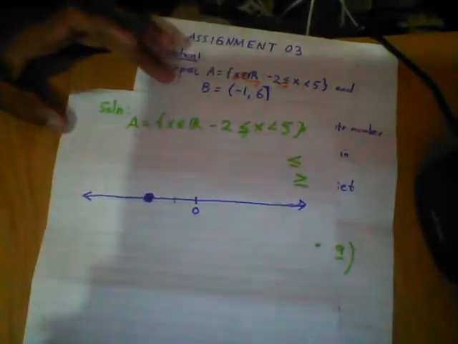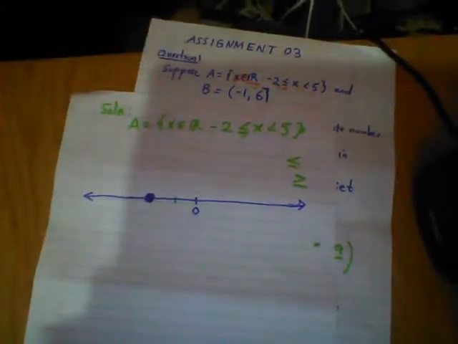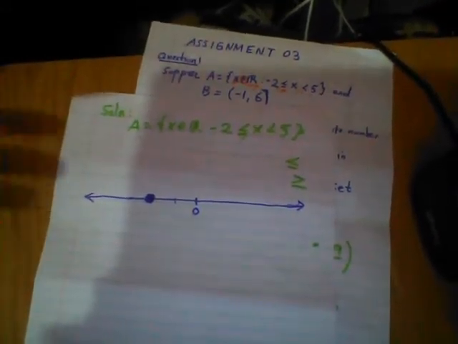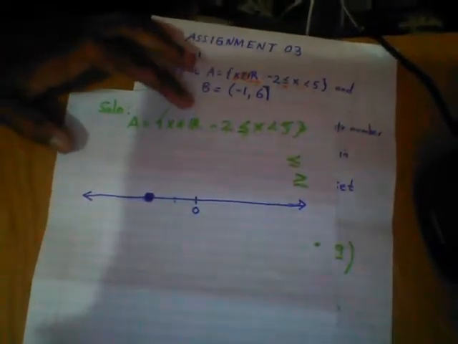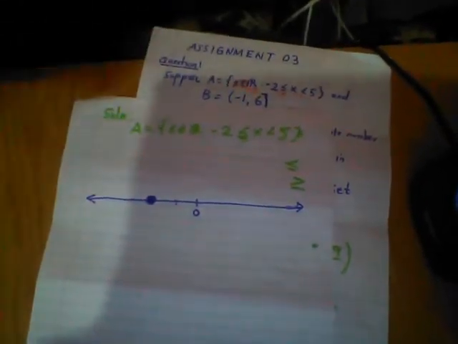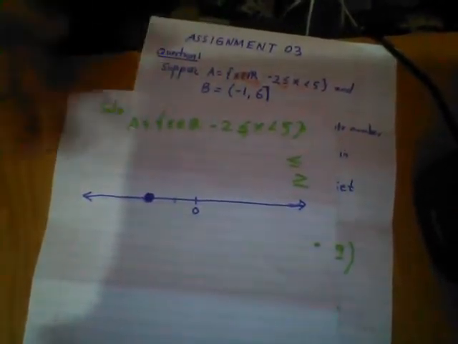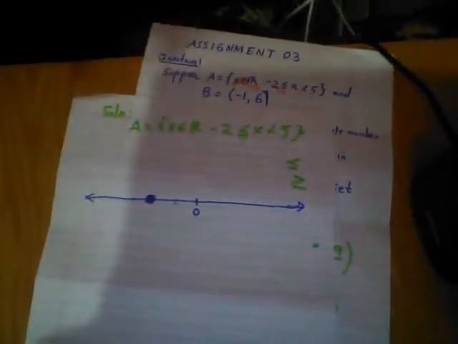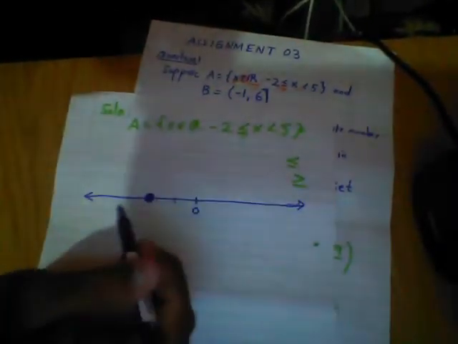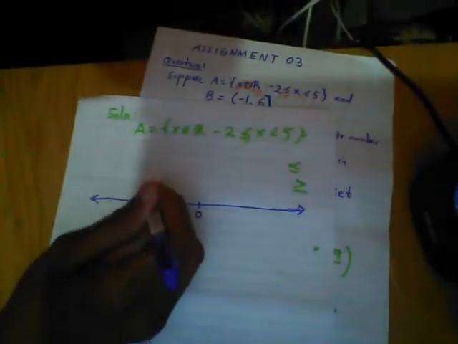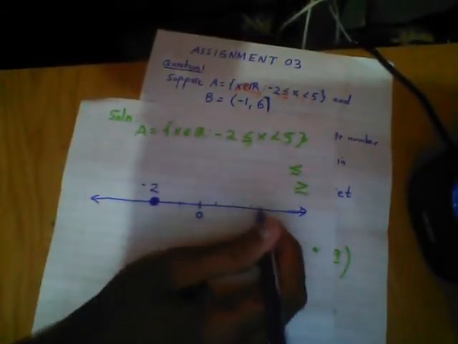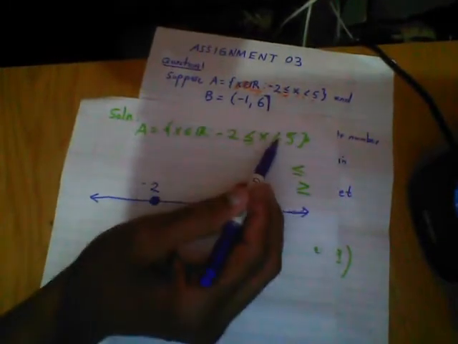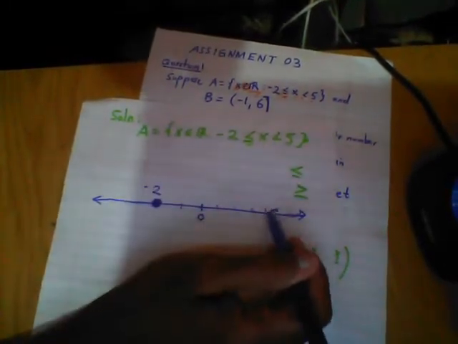So we represent the same thing. You can represent a set of data in different forms. They have given us the numbers in set builder notation, and now they want us to represent them on a number line, the same data but on a number line. So it starts from negative 2, negative 1, negative 2, all the way to 5: 1, 2, 3, 4, 5.